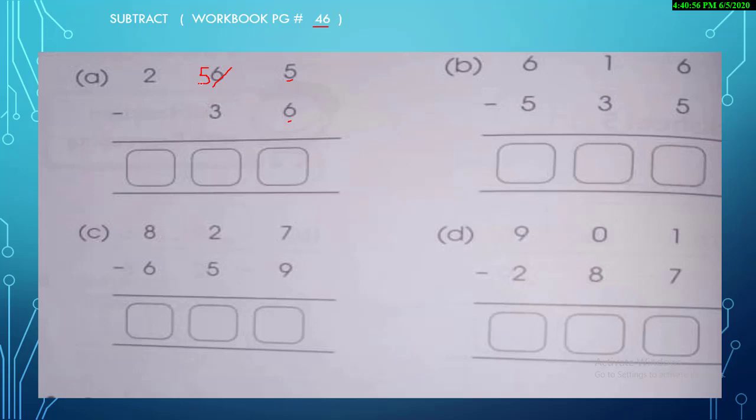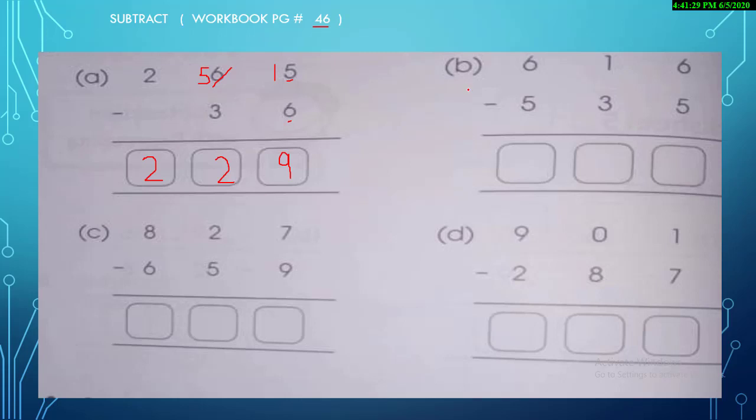Okay, I turn it into 5 and it will turn into 15. 15 minus 6. What will be the remaining we have? It's 9. Yes. And 5 minus 3, the answer is 2. Yes. And there is no number over here, so 2 will come as it is. There is no number over here to subtract. Okay, just have a look at part B.